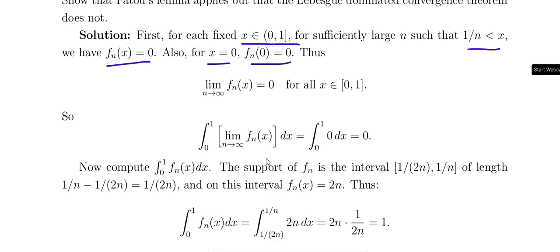And the limit as n tends to infinity of f_n(x) equals 0 for x belonging to 0 to 1. So the limit of f_n(x) is 0, no? That is, the integral from 0 to 1 of the limit is equal to 0.